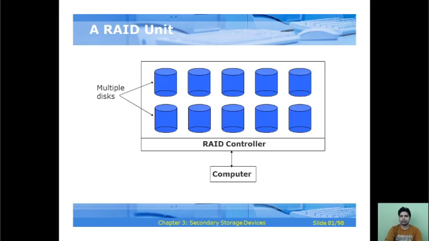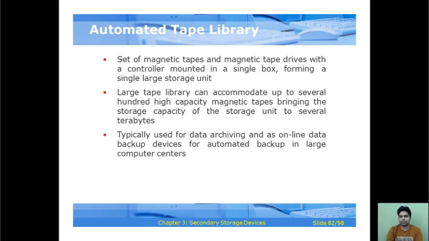So a RAID unit, so multiple disks are there. This is the example of the RAID controller and computer, and automated tape libraries are a set of magnetic tapes and magnetic tape drives, with the controller mounted in a single box or forming a single large unit.